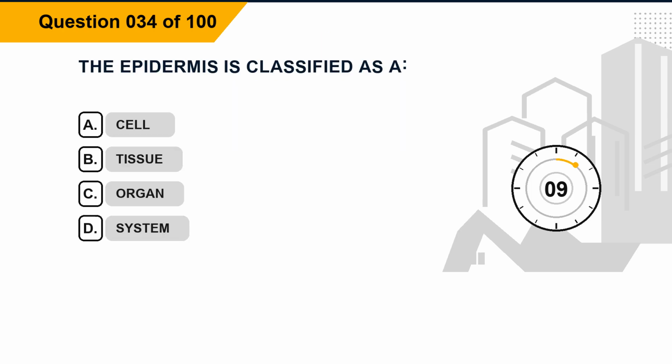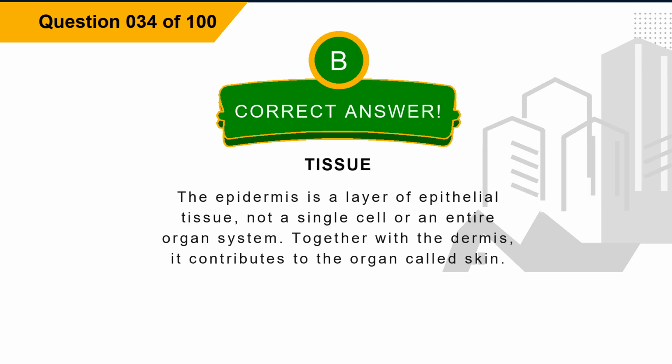Question 34. The epidermis is classified as a blank. Option A, cell. Option B, tissue. Option C, organ. Option D, system. The correct answer is option B, tissue. Explanation. The epidermis is a layer of epithelial tissue, not a single cell or an entire organ system. Together with the dermis, it contributes to the organ called skin.